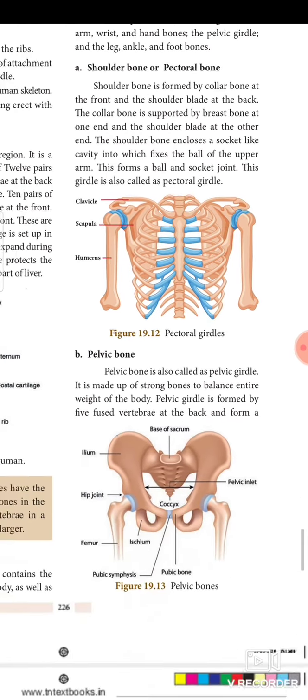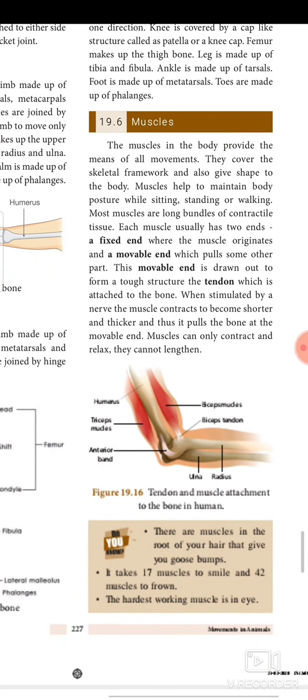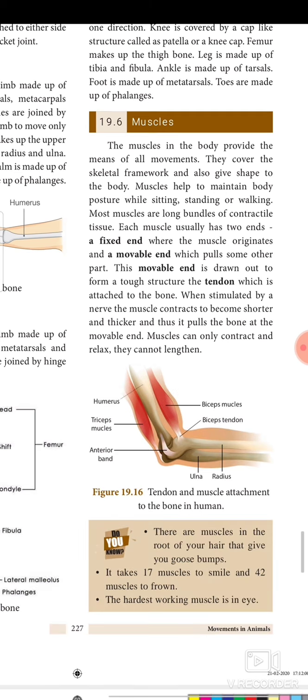Next, we need to see about muscles. The muscles in the body provide the means of all movement. They cover the skeletal framework and also give shape to the body. Muscles help to maintain body posture while sitting, standing, or walking. Most muscles are long bundles of contractile tissues. Muscles can only contract and relax, they cannot lengthen.